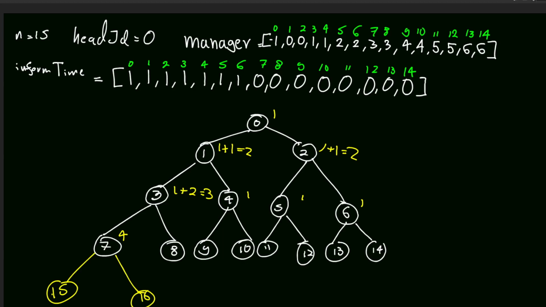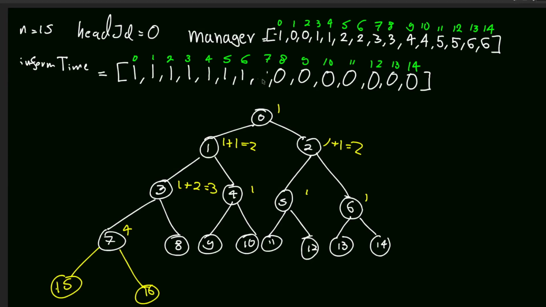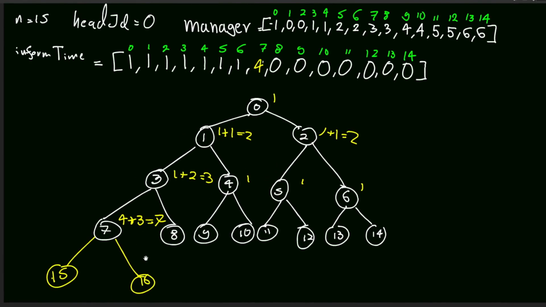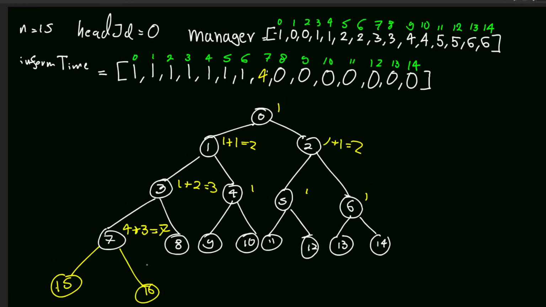Imagine we have 4 here. So it will take this one 4 seconds plus what we have been carrying over. That will be 4 plus 3, 7. And then the total time that it takes for the information to be passed downstream will be 7 seconds.